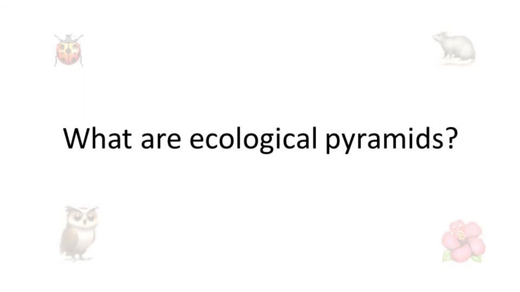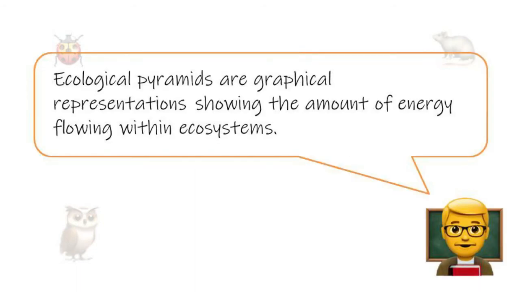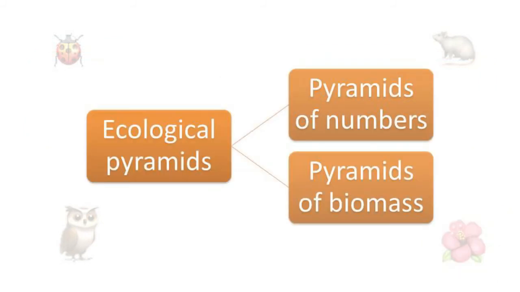To extrapolate more information from a food chain, we can look towards ecological pyramids. So what are ecological pyramids? Ecological pyramids are graphical representations showing the amount of energy flowing within an ecosystem. Pyramid of numbers and pyramid of biomass are 2 different types of ecological pyramids. First, let's talk about the pyramid of numbers.